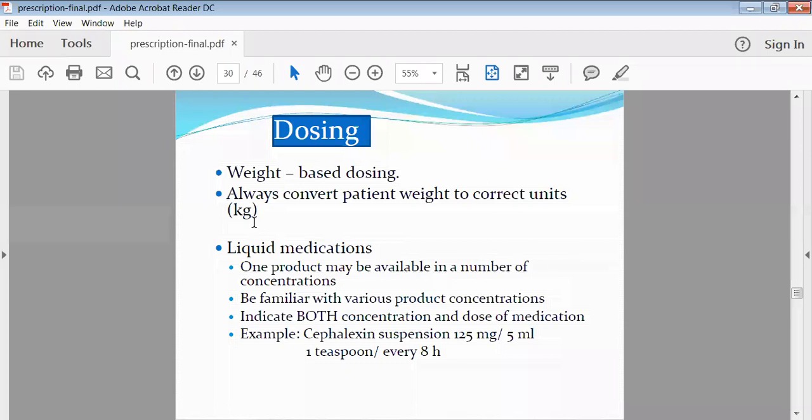Generally, so many liquid medicaments are there. For liquid medicaments, the dose should be written in milliliters. Sometimes they may use Greek terminologies like teaspoonful. There are so many Greek and Latin terms. In the Latin terms, the dose is written in the Latin language. So if your physician writes in Latin, then your pharmacist must have knowledge of that Latin language, convert it into normal language, and prepare the accurate dose.